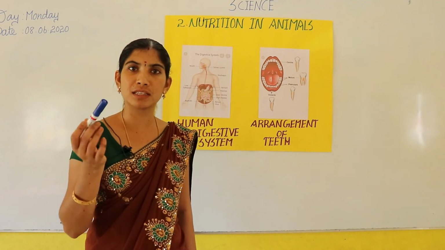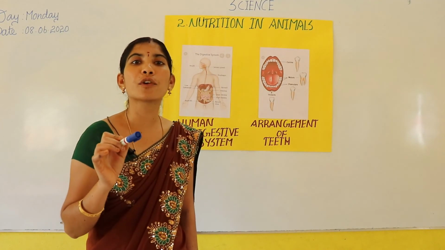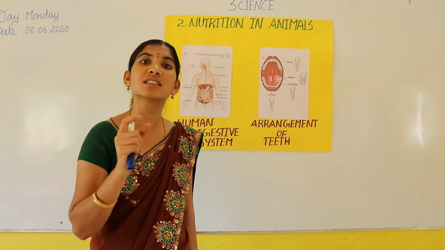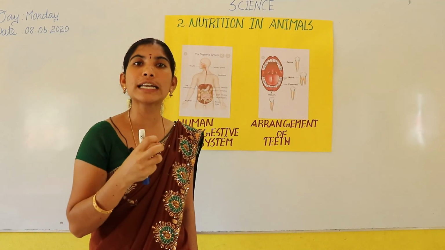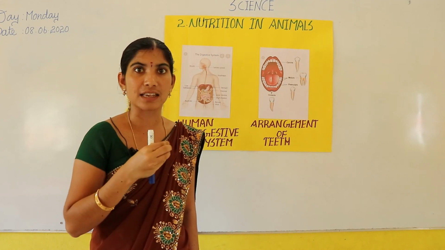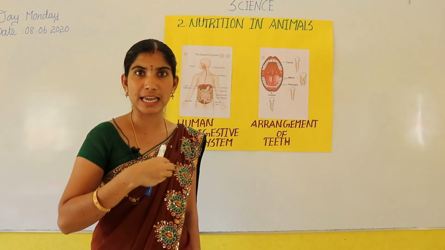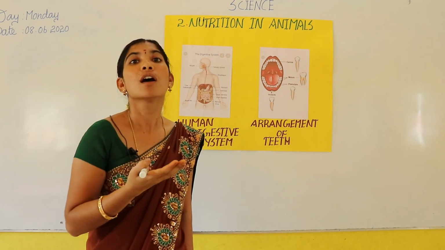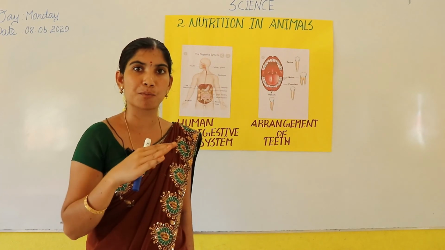The same thing happens in animals also. For example, let's take a cow. It is a grass-eating animal. Grass is rich in cellulose. The cow eats the grass. After eating, it goes inside the stomach and then the cow returns the grass back into the mouth because it was not ground in the first process.